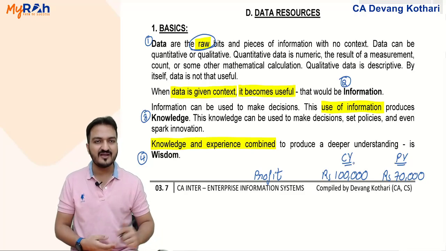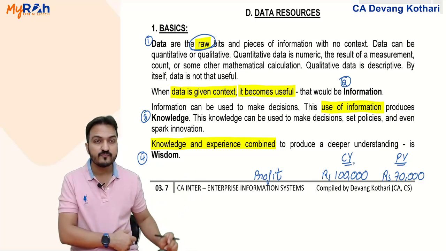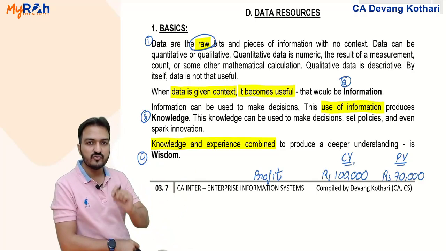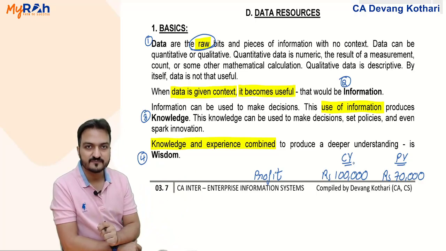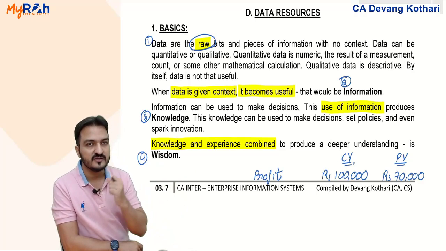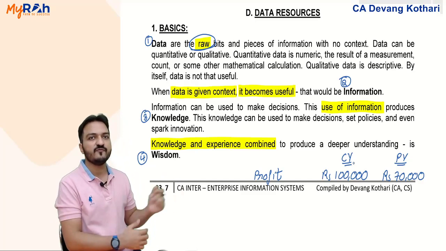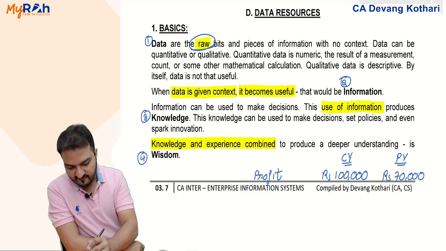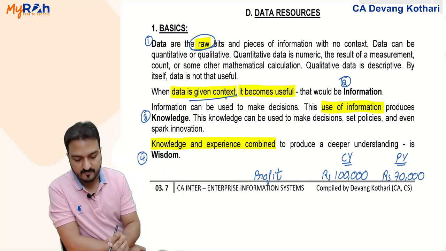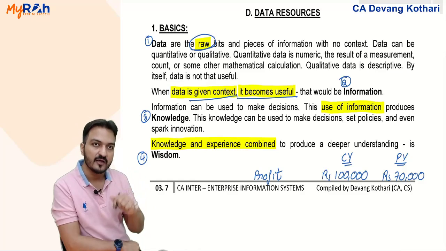Imagine if I give you the data in a table format like this. Now, does this data give you some useful knowledge? Does it make some sense to you? Does it make any meaning to you? Yes, when the data becomes meaningful, it is called information. When the data is given with some context, it becomes useful, it becomes meaningful, then it is called information.